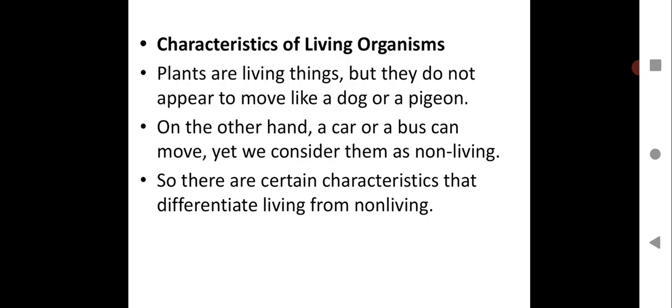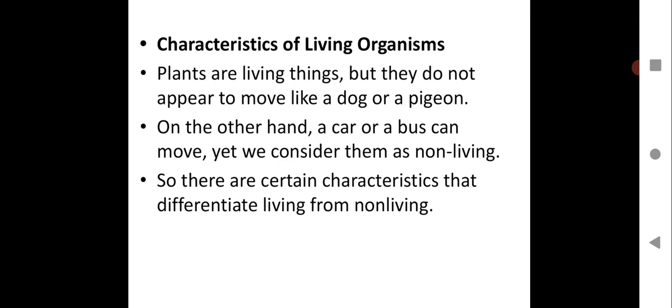Now, let us see, plants are living things, but they do not appear to move like a dog or a pigeon. On the other hand, a car or a bus can move, yet we consider them as non-living. These are some important pointers. You have to take it down, which explains that some non-living things, like cars and buses, show movement, but they are non-living.